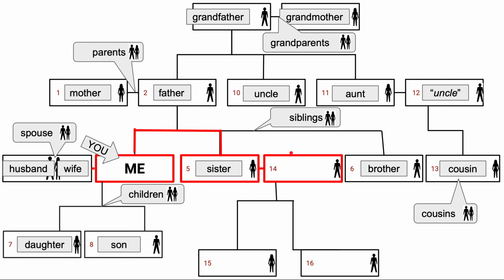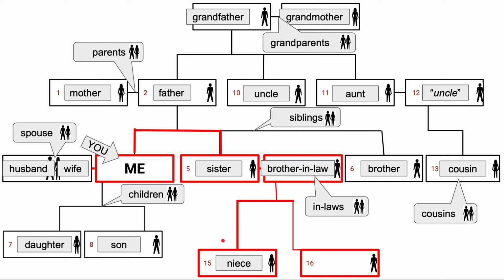Your sister got married. Her husband is your brother-in-law. Okay, and all relations through your wife or through your husband will be your in-laws. So your husband's family is your in-laws, and your wife's family is your in-laws. So your wife's sister is your sister-in-law, your husband's brother is your brother-in-law. Okay, your sister and your brother-in-law had children. Okay, their daughter is your niece, and their son is your nephew.